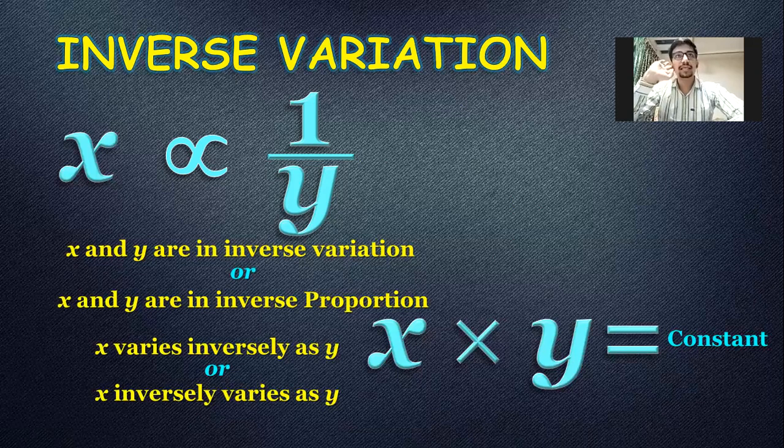So I hope you are clear. I repeat once again. x alpha 1/y in the pure symbols, or x is inversely proportional to y. This is the way you can read this. So remember one thing, in inverse variation, alpha will always come, before alpha the first quantity, after alpha the second quantity will always be taken as a reciprocal, or you can say an inverse. I hope everybody is clear with the first step.